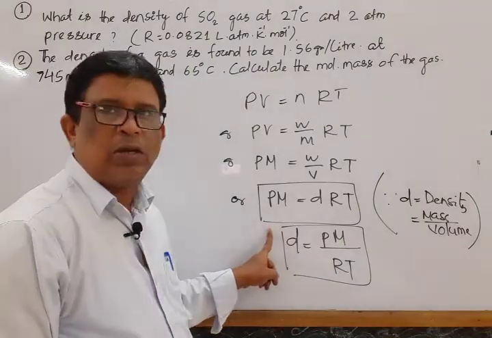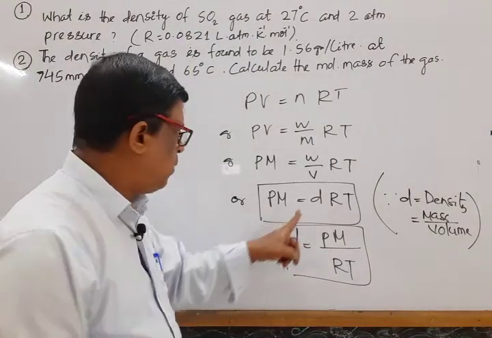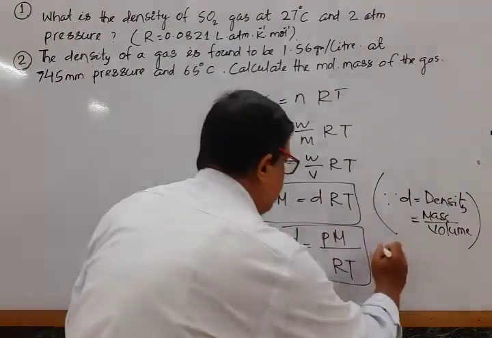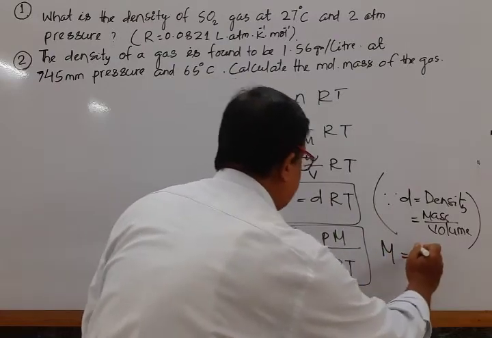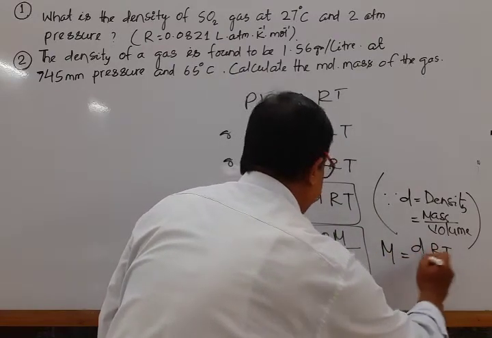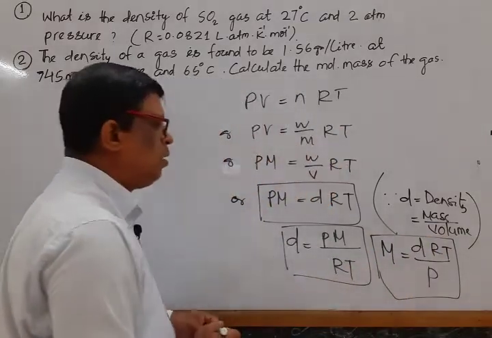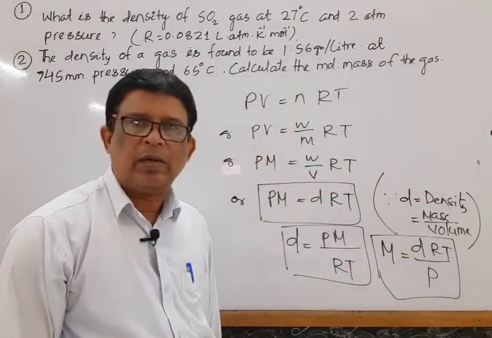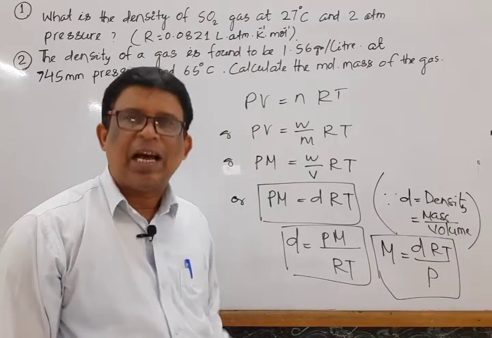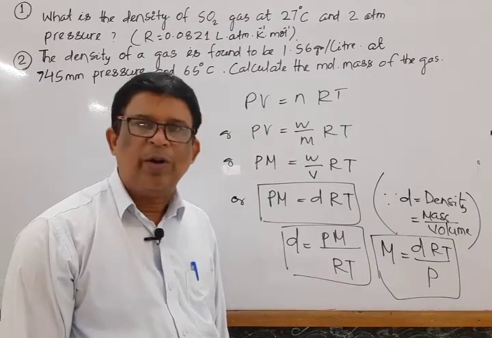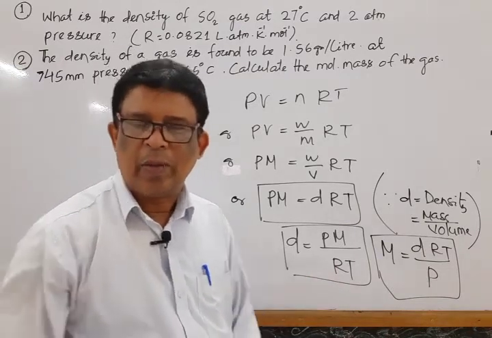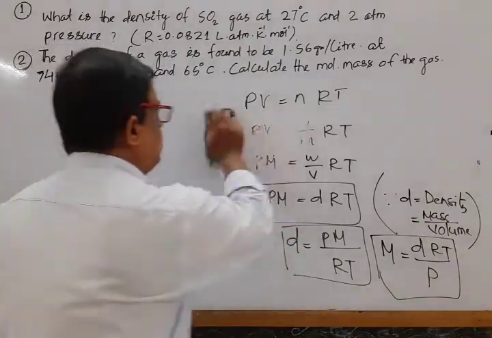From this expression one can also calculate the molar mass, that is M is equal to dRT by P. These are the different forms of the ideal gas equation. Let us apply this concept by solving one or two problems. Mark that question. What is the question?